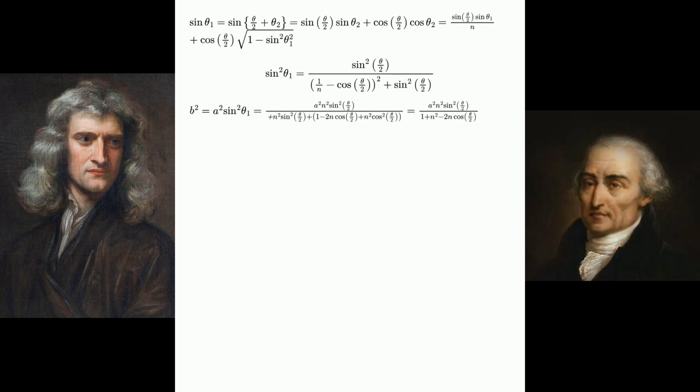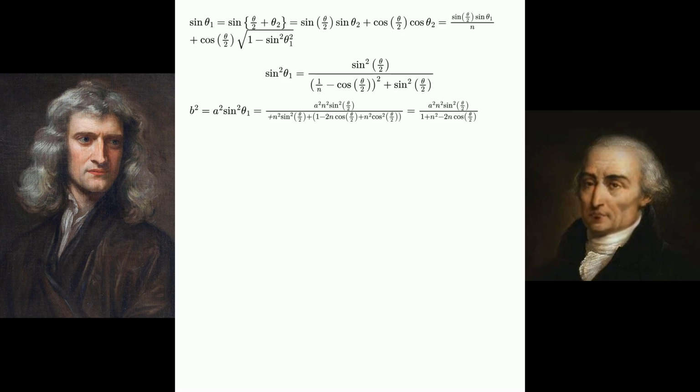The sine of theta sub 1 equals the sine of {theta over 2 plus theta sub 2}, which equals the sine of theta over 2 times the sine of theta sub 2 plus the cosine of theta over 2 times the cosine of theta sub 2, which equals the sine of theta over 2 times the sine of theta sub 1 over n plus the cosine of theta over 2 times the square root of 1 minus the sine squared of theta sub 1. See the next equation.